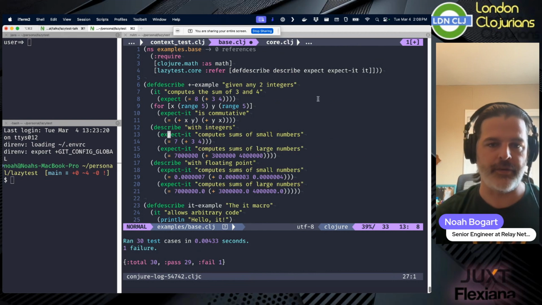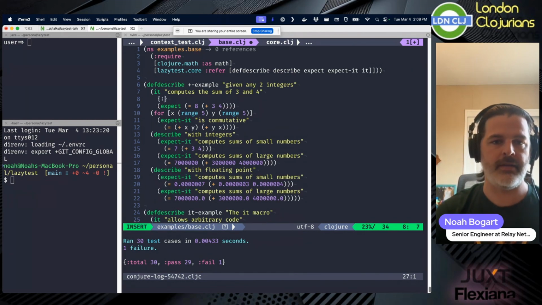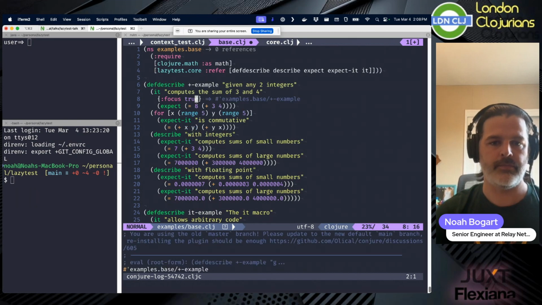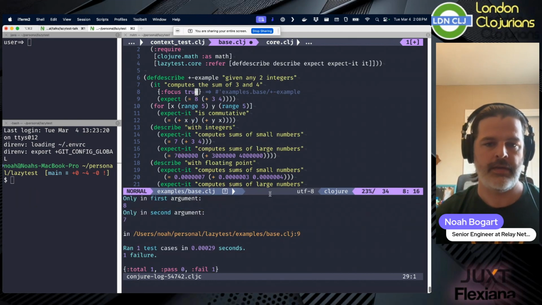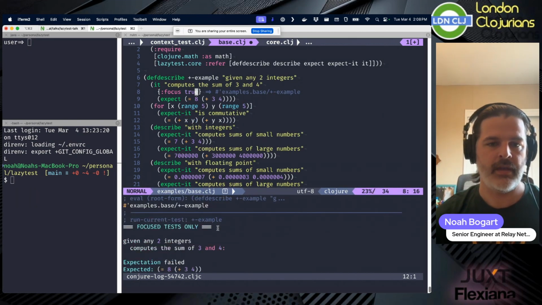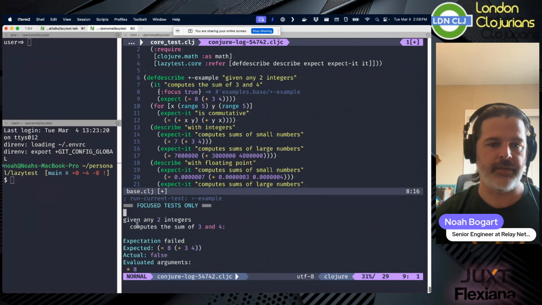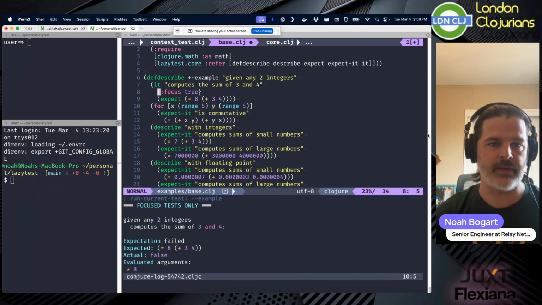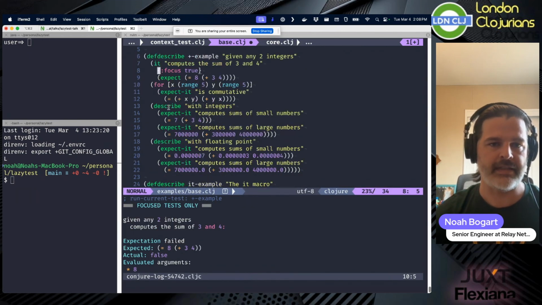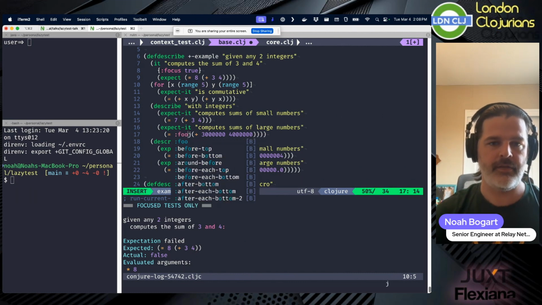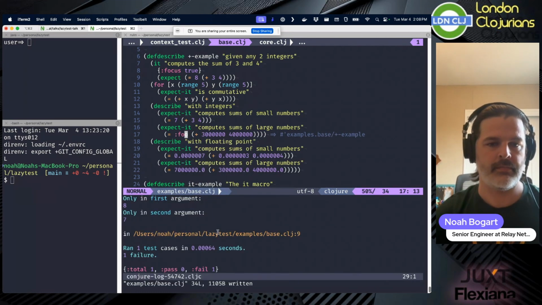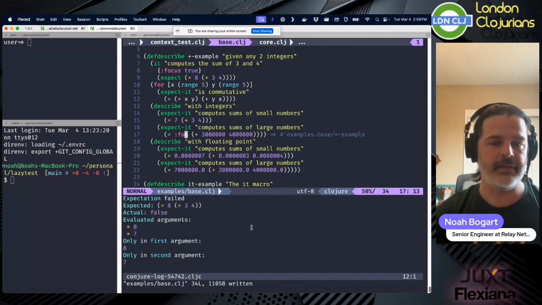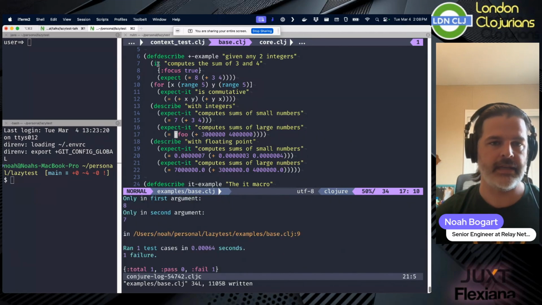But I could also say, right in here, focus true. If I say focus true, focused tests only, and it selects just this one, and it doesn't run any of these. And so even if I were to change this to be foo, the only thing that runs here is this one right up here because I have focused it.